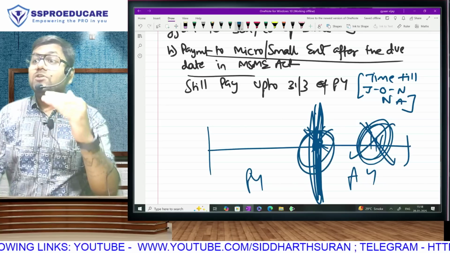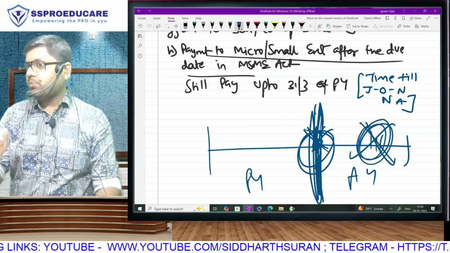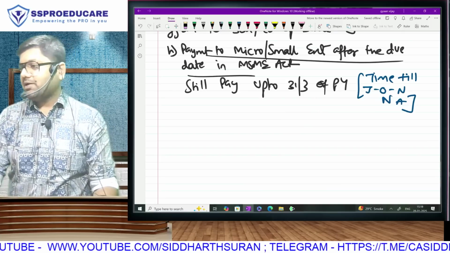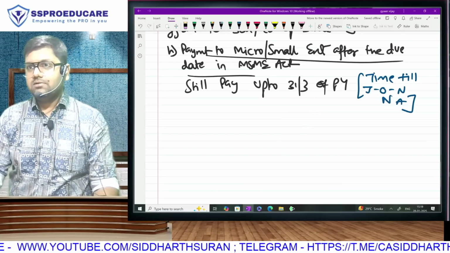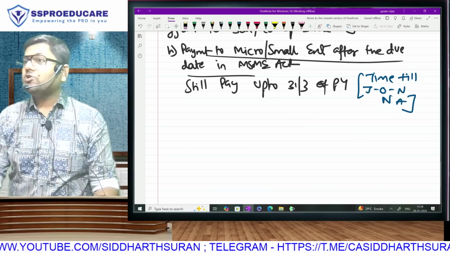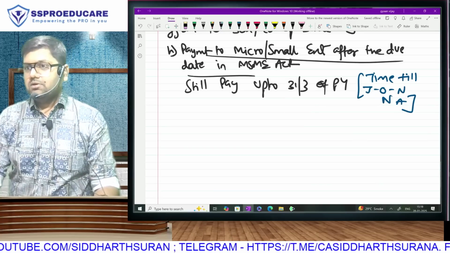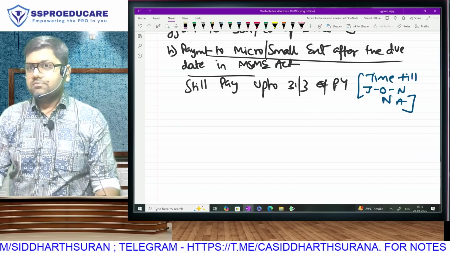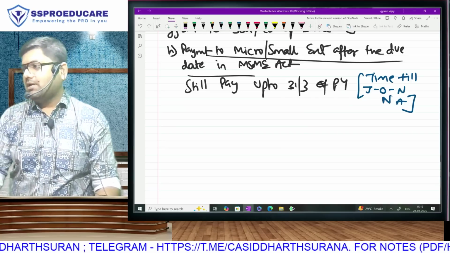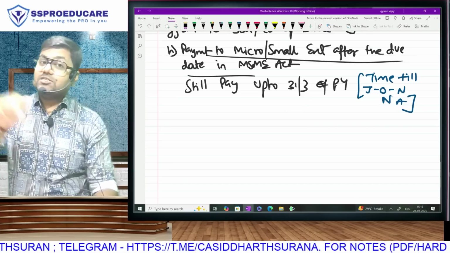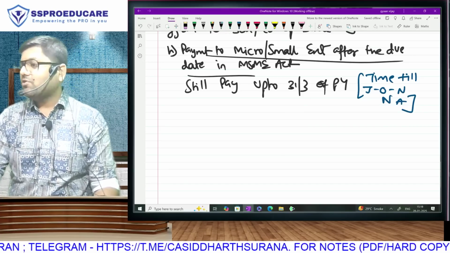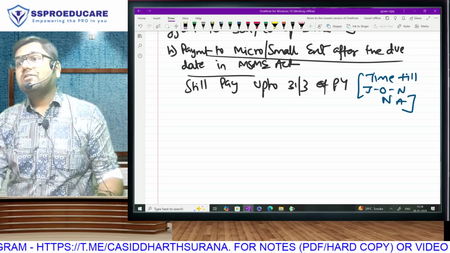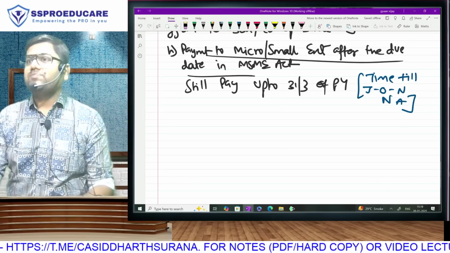Means you have got 3 levels of escaping this point. If the receiver is medium enterprise, this point is not applicable. Do you understand? If the receiver is micro or small, then this point is applicable. You have made payment within MSME time limit, this point is not applicable. This point is applicable only if you have missed the MSME time limit. You missed that, but still you paid within 31st of March, so again not applicable. Means you have missed the MSME time limit and you have missed 31st March both. Then only your expense will be disallowed.